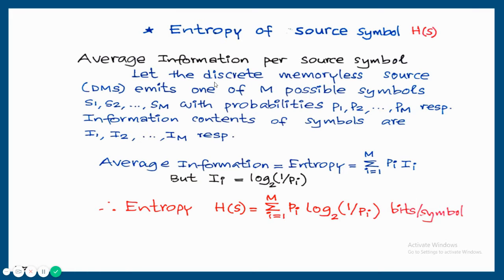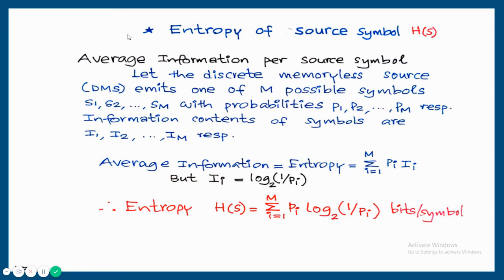Average information, that is the same mean or expected value calculation. Average information is known as entropy, is equal to sigma Pi into Ii. Pi is the probability of occurrence of that symbol. Ii is the information content of that symbol. And we already studied how to calculate Ii. Ii is equal to log of 1 by Pi to the base 2. So we can substitute this Ii in our expression.